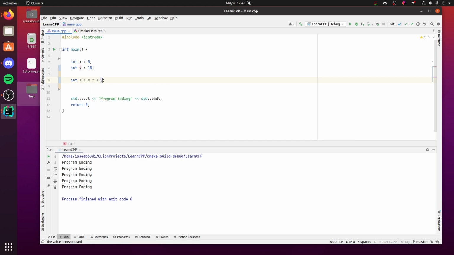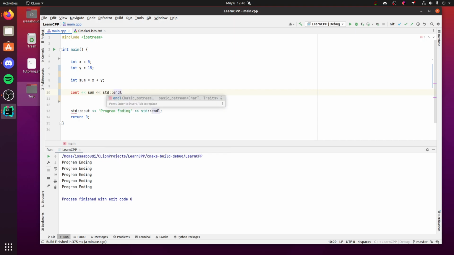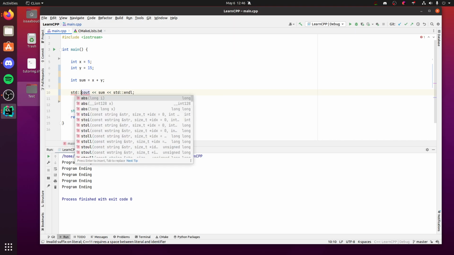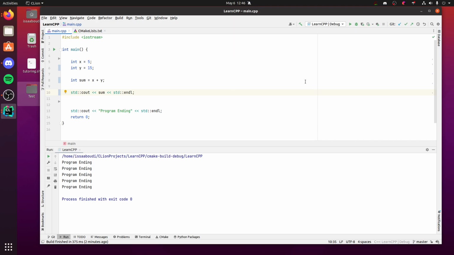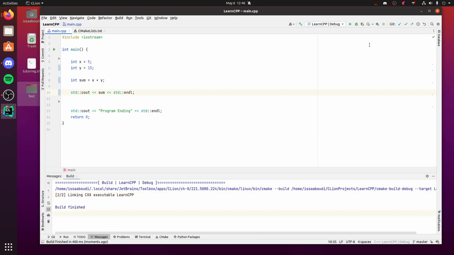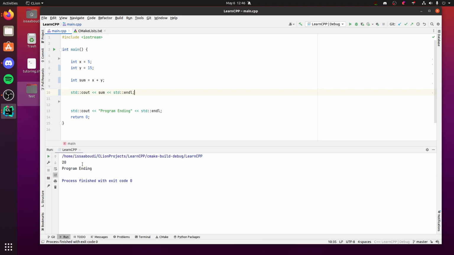This is your addition. Now, if we count sum, and I gotta make sure to use this. So if we count the sum, what is the expected output? 20, right? Boom, we got it. So this is cool.